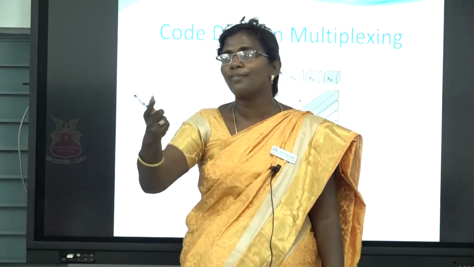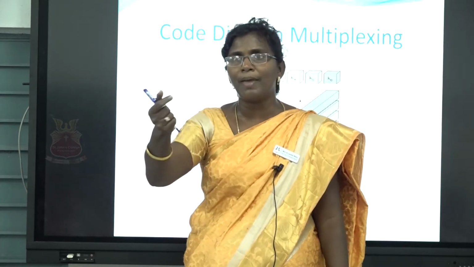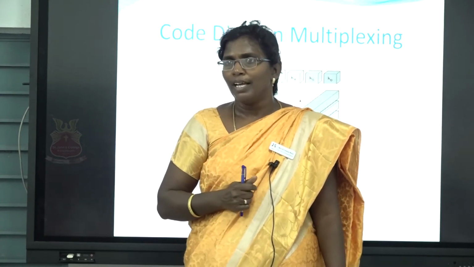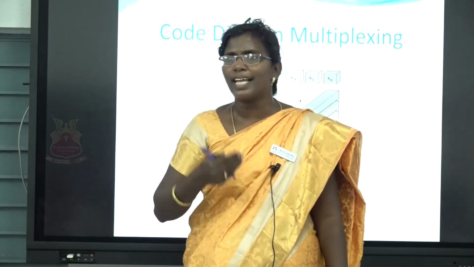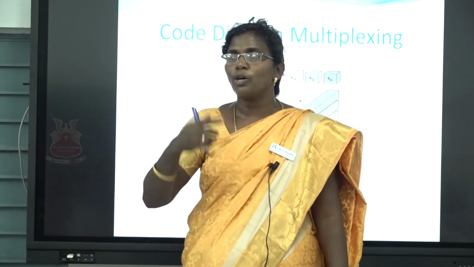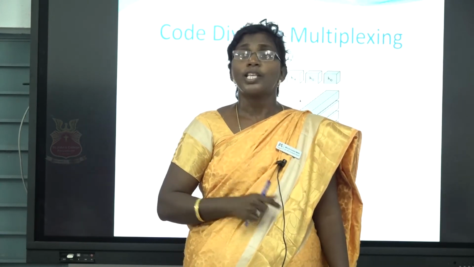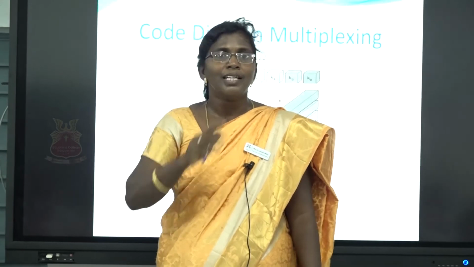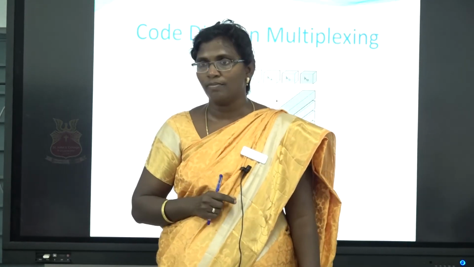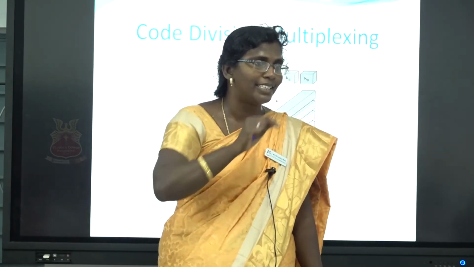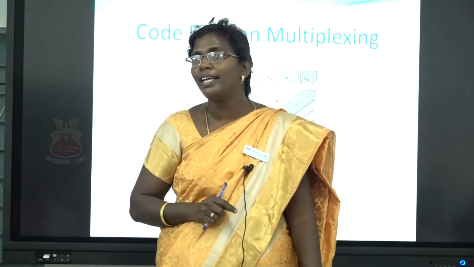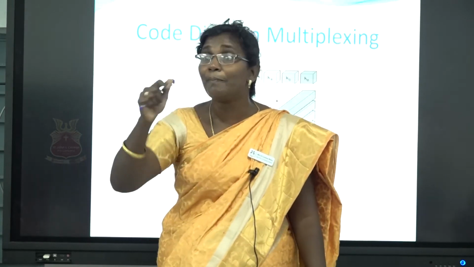For example, among people of different languages, some people may communicate in their mother tongue, maybe Malayalam, and some people may have Telugu as their mother tongue. If you communicate in Malayalam, the Telugu people will not know anything. If they communicate in Telugu, Malayalam people will not know anything. So the secrecy will be maintained.